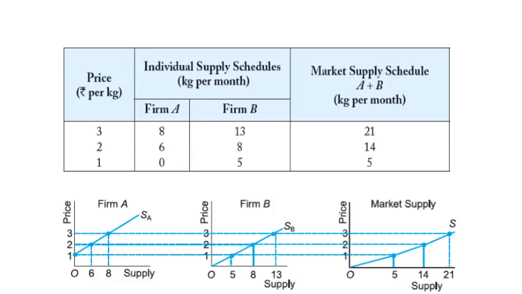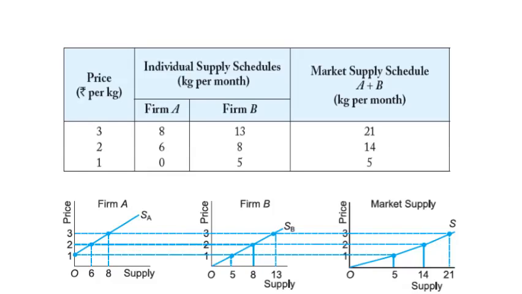You can see it diagrammatically, graphically also. In the first panel, SA is the supply curve of firm A, and SB is the supply curve of firm B, and in the third panel you can see the market supply.